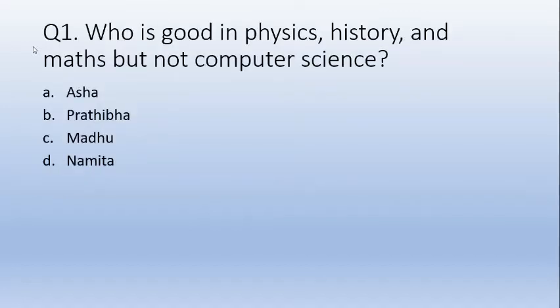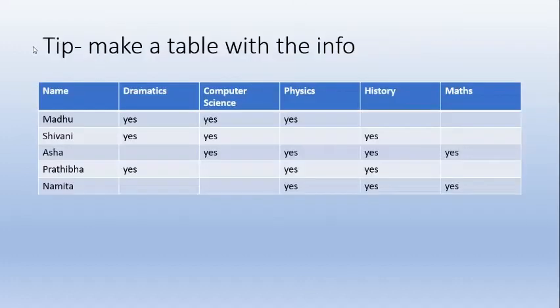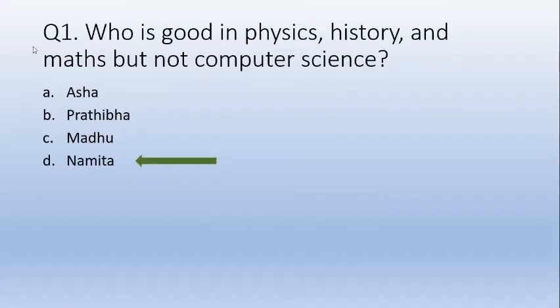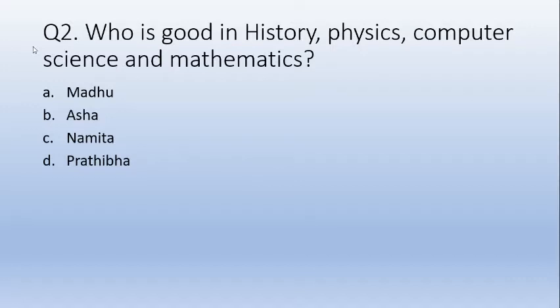The first one is: who is good in physics, history, maths, but not computer science? If we take a look at the table, we'll know who the answer is. It's obviously Namita. Now, the second question is: who is good in history, physics, computer science, and mathematics? If we refer to the table once again, we'll know it's Asha. Now, these are the types of questions that you might get for analytical reasoning. They will present you with a situation, they will present you with the data, and then you are expected to analyze the information and come to a conclusion. That is deductive conclusions.